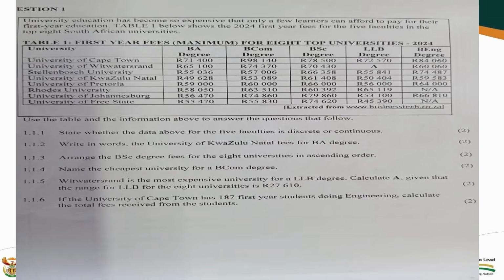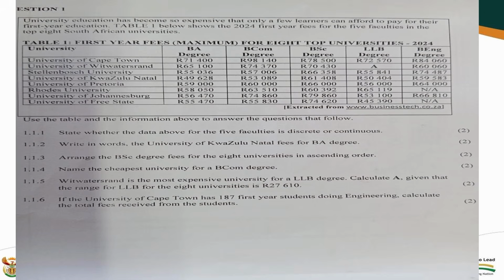They say, university education has become so expensive that only a few learners can afford to pay for their first year education. Table 1 below shows the 2024 first year fees for the 5 faculties in the top 8 South African universities. There is University of Cape Town, University of Witwatersrand, Stellenbosch University, University of KwaZulu-Natal, University of Pretoria, Rhodes University, University of Johannesburg, University of Free State.